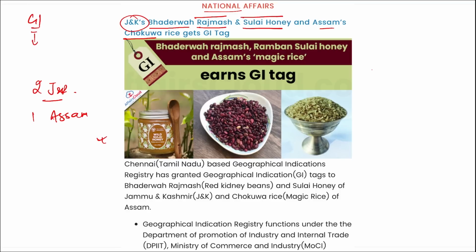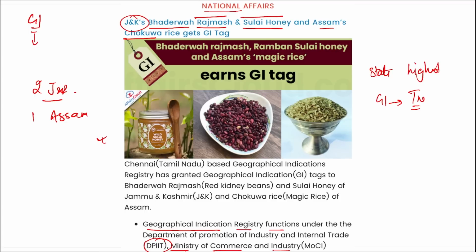Then remember, if I ask you which is the state that has the highest GI tags in our country, it is Tamil Nadu. Then remember, the GI, that is Geographical Indication Registry, functions under the DPIIT, that comes under the Ministry of Commerce and Industry. Then this GI tag is a type of intellectual property right that will recognize a product that comes from a particular place and possesses the special qualities, characteristics and features associated with that area.